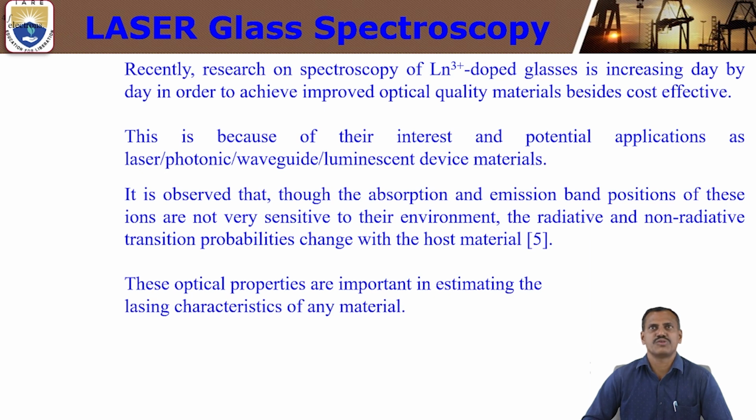Optical quality means light quality, laser quality of the material we can develop. At the same time, it is economically cheap and cost effective. Whenever solid material is doped with lanthanide ions, we can achieve optical quality materials at the same time economically.